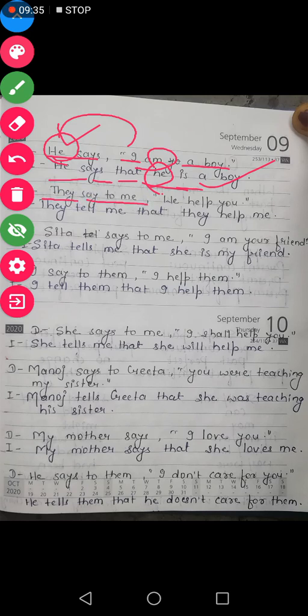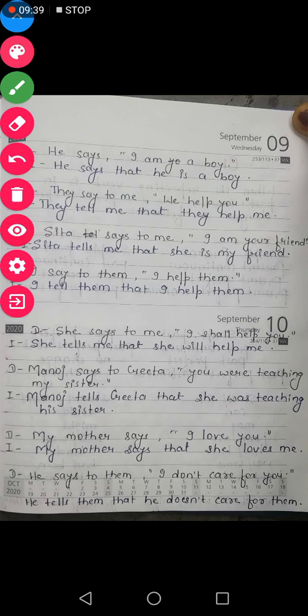They say to me, we help you. Now students, you can clearly see over here that after say we have object in this sentence. The object is me. So they say to me is written here, and as I have told you that if we have object, then say to will change into tell. That is why it became they tell me. Removing the inverted comma, we have used the conjunction that.